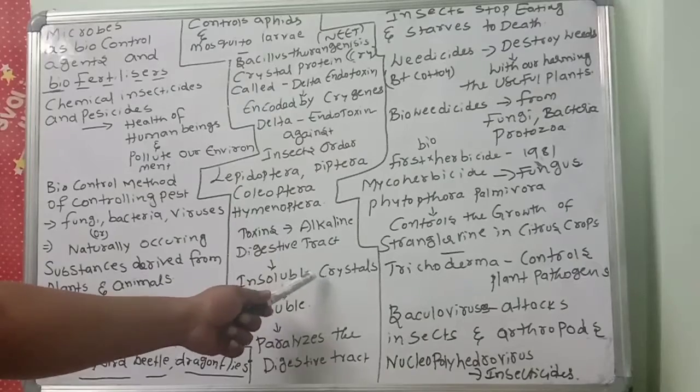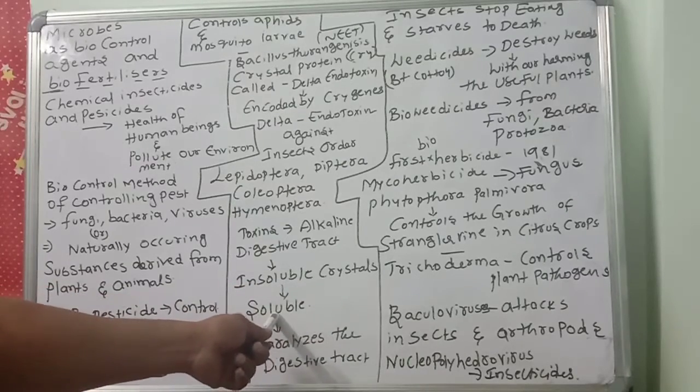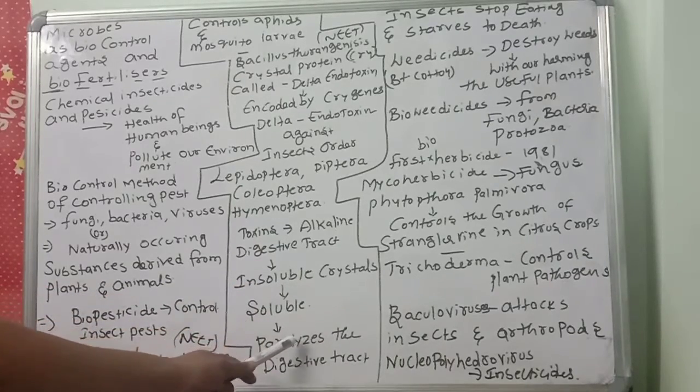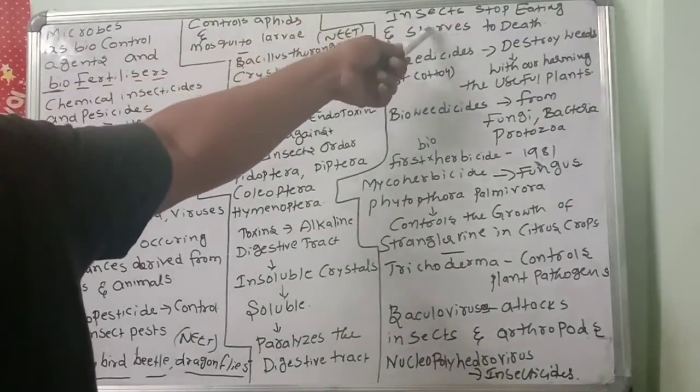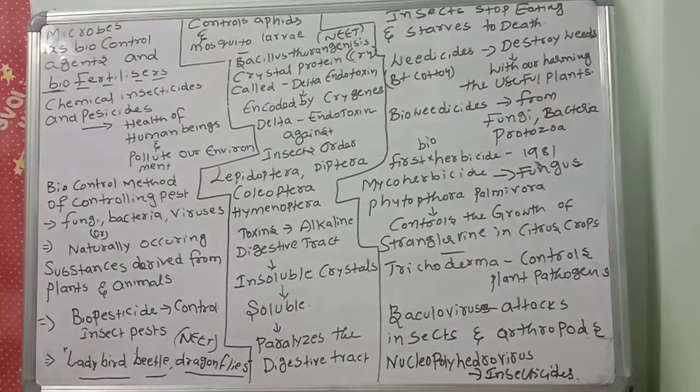Then they act and make pores, and paralyze or disturb the digestive tract of the insects. Then what will happen? Insects stop eating and starve to death. So automatically those harmful insects will die.